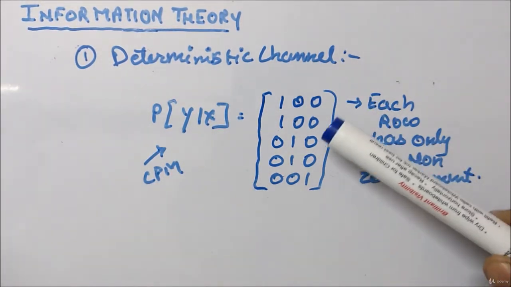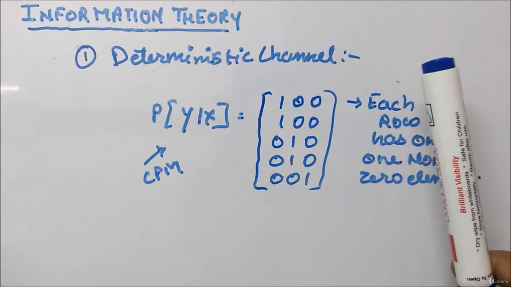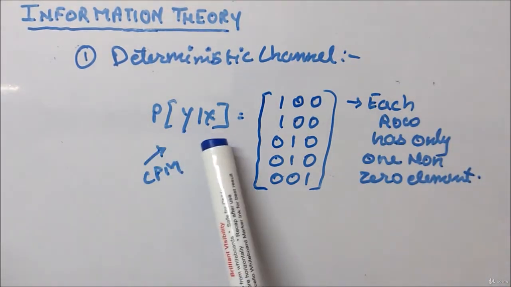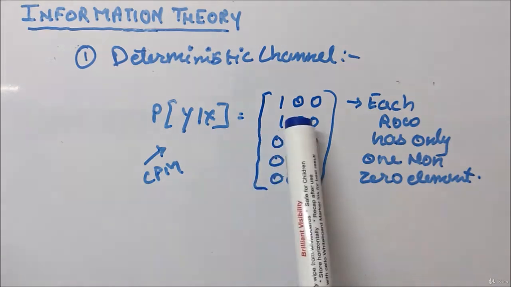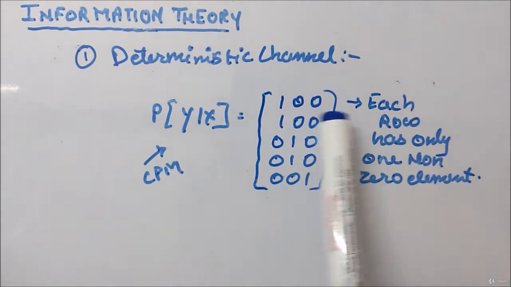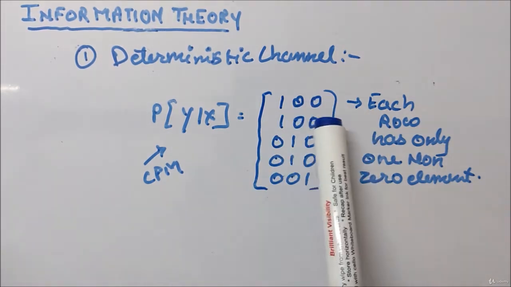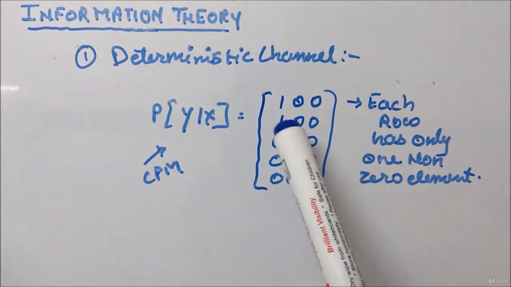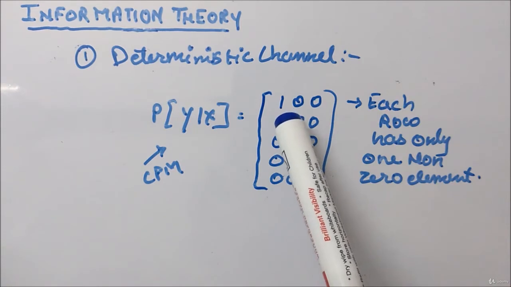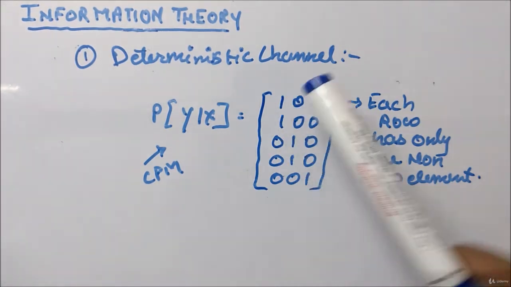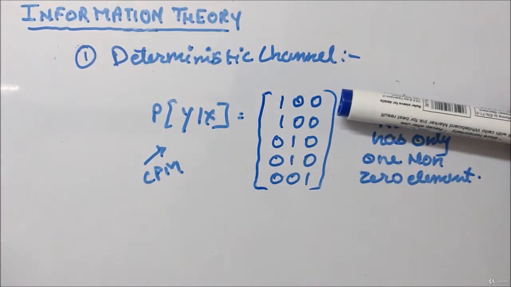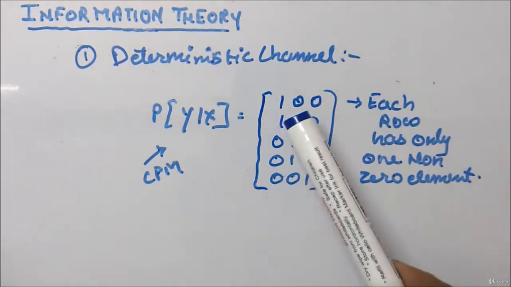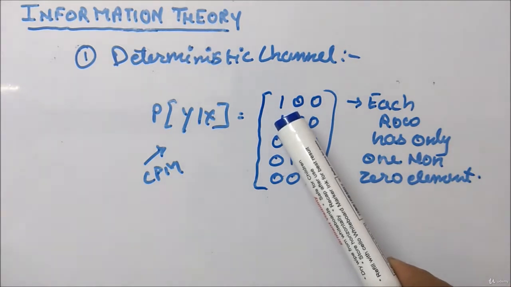So each row has only one non-zero element, and since the property of P(y given x) is that the sum of elements of each row should be equal to 1, that is why the non-zero element can only have the value 1. That is why this value cannot be anything else.